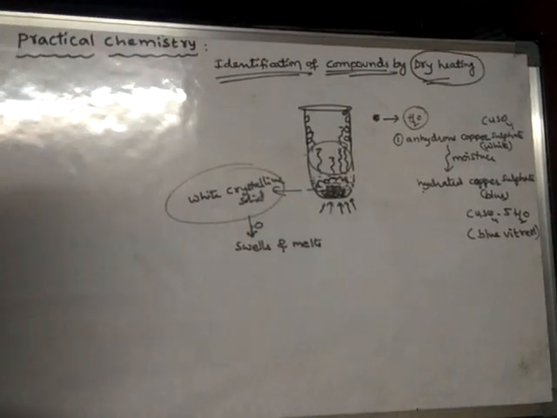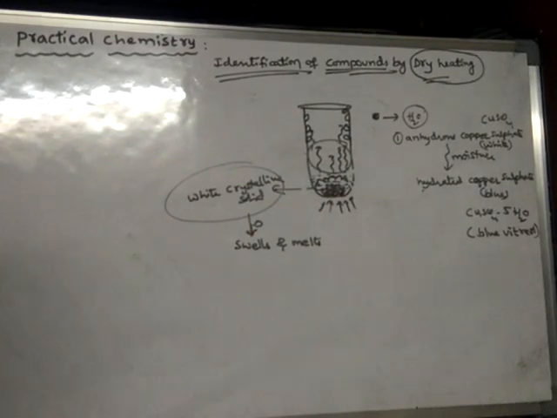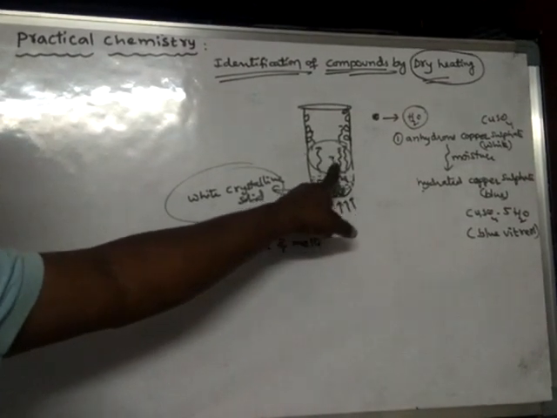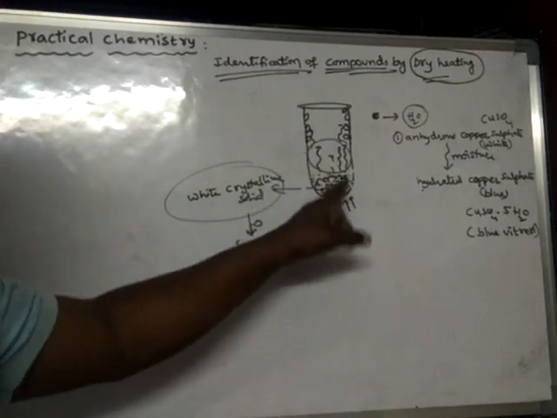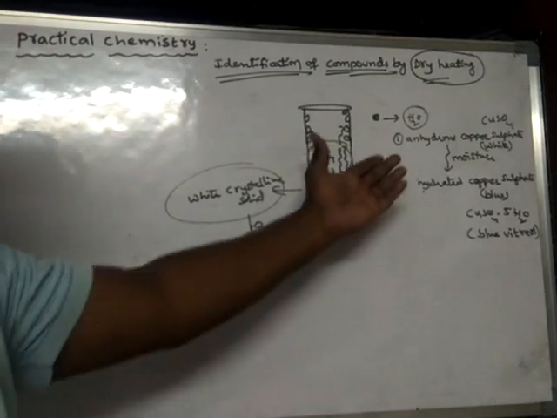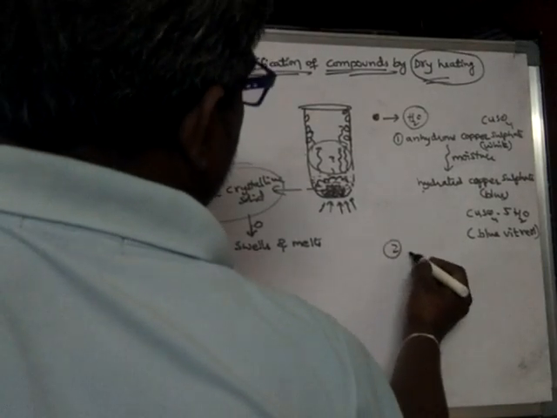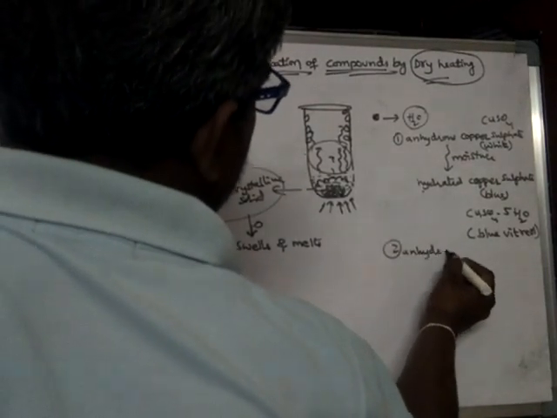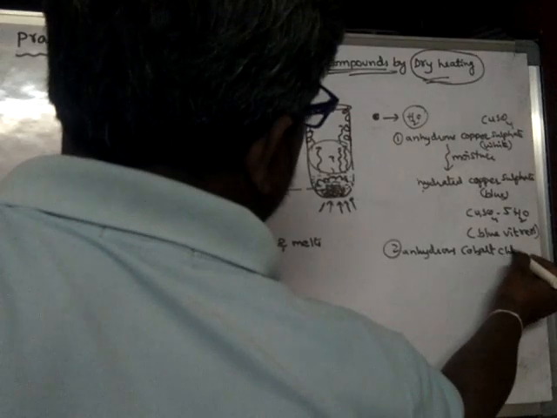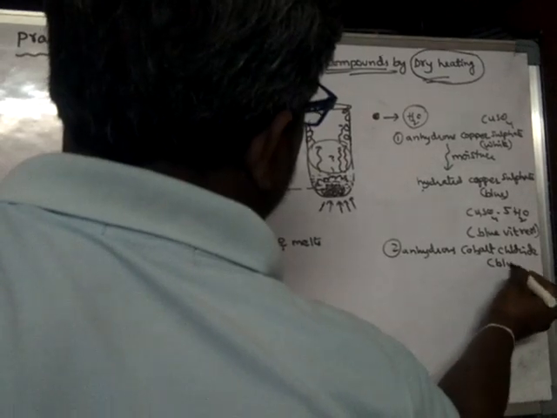In this way, the colorless steamy vapors are tested. These vapors, when they touch the cooler parts of the test tube, form a colorless liquid, and this liquid is tested with anhydrous copper sulfate, or else with anhydrous cobalt chloride. Anhydrous cobalt chloride is initially blue in color.